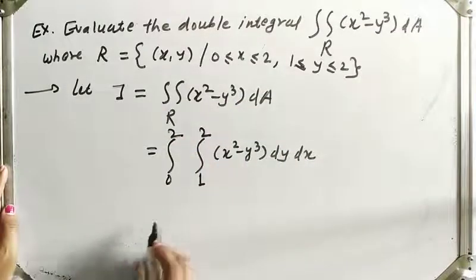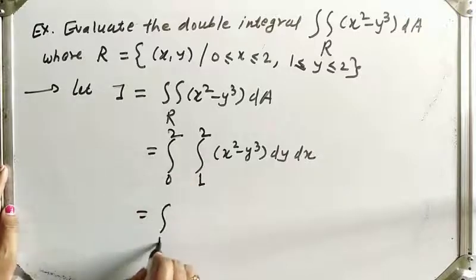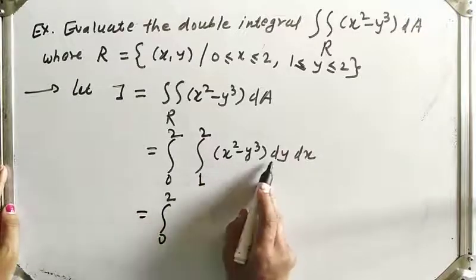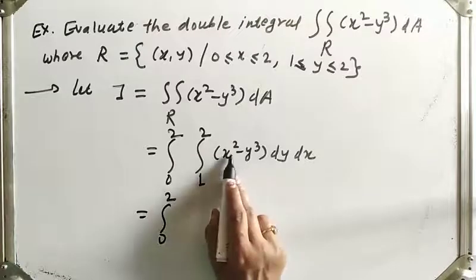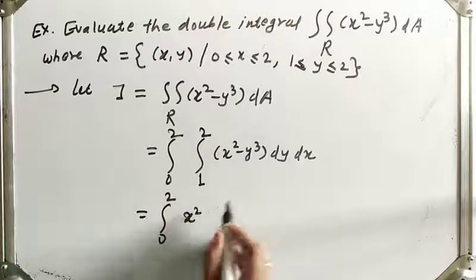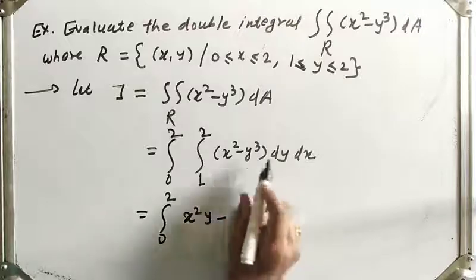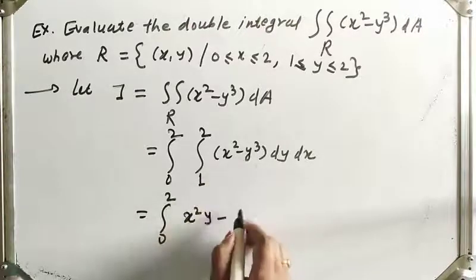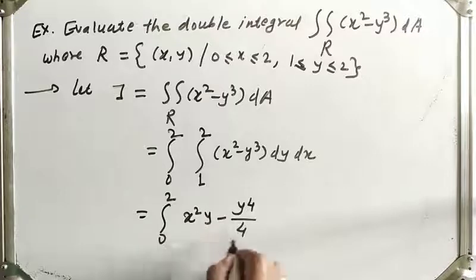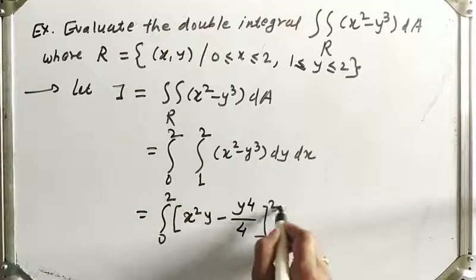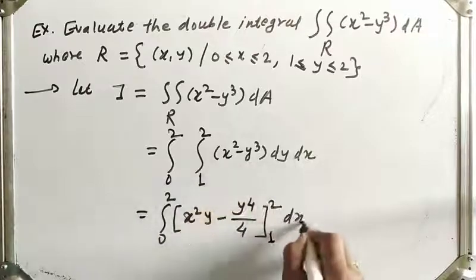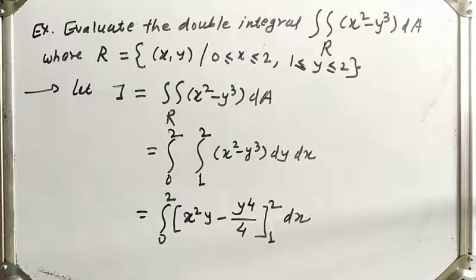Okay. Now let us integrate the integral from 0 to 2 as it is. Integrating with respect to y, x squared is constant. So x squared as it is, integration of dy gives y, minus the integration of y cubed dy, which is y raised to 4 upon 4. The limits are 1 to 2, and dx as it is. Okay. Next step.